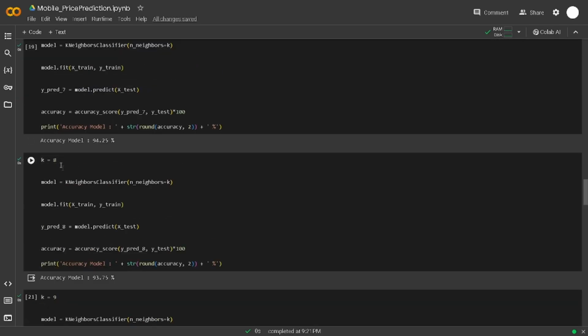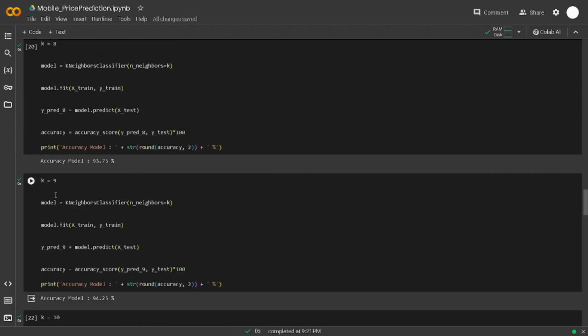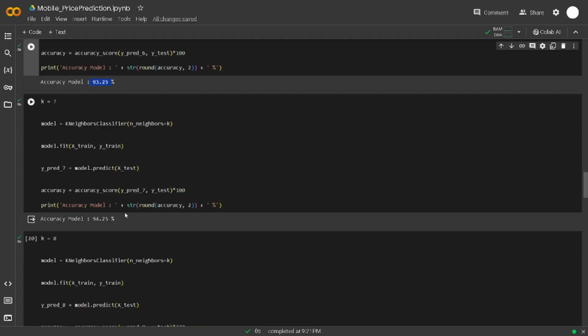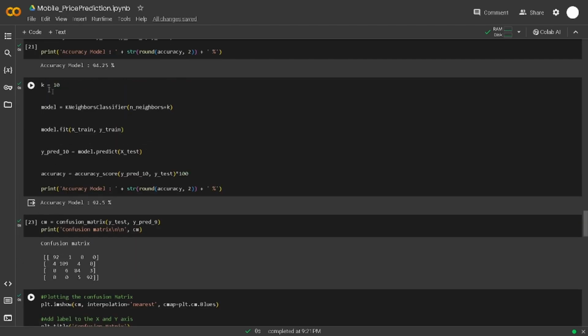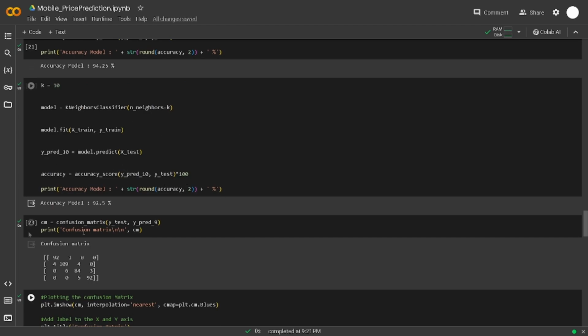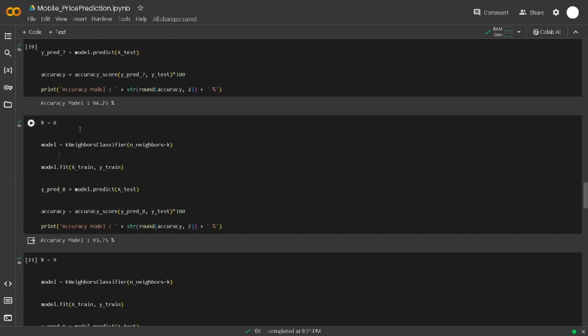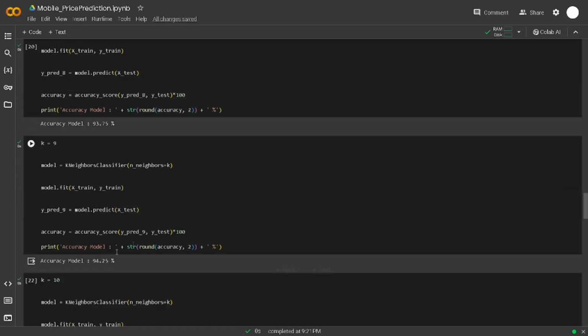Then we try K8 to see if it is even higher, but it's lower. And we try K9. K9 is 94.25, the same as K7. Then K10 is 92.5, it goes lower. K11 and K12 go lower than that, so we take K9 or K7 because both of them are the same, 94.25.